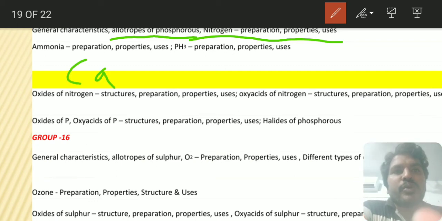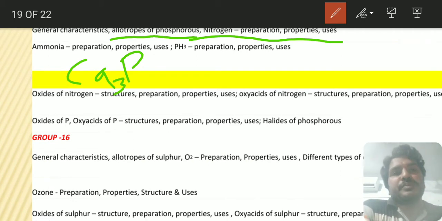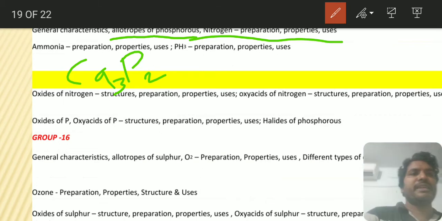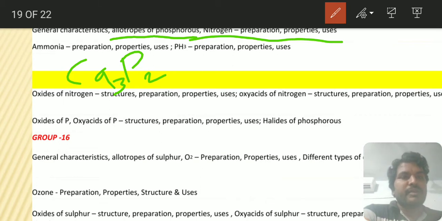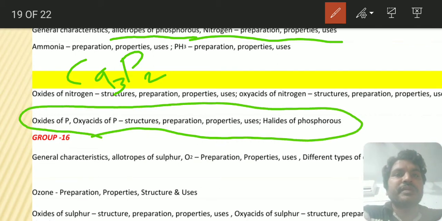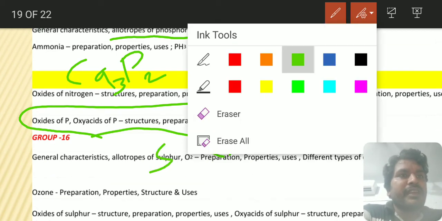In Holmes signals, as we have already discussed, calcium phosphide is used. Whenever calcium phosphide is dissolved in water, it produces phosphine gas. As I have told you, oxyacids and their structures we have already done in chemical bonding. Among halides of phosphorus, one important one is PCl5. PCl5 in the gas state has one structure, and in the solid state it has a different structure.